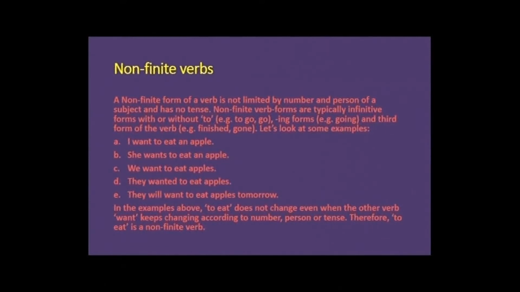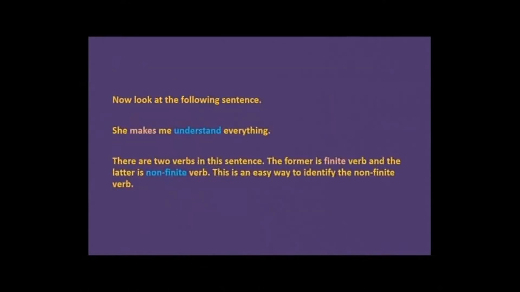Let us look at some examples. I want to eat an apple. She wants to eat an apple. We want to eat apples. They wanted to eat apples. They will want to eat apples tomorrow. In the examples above, to eat doesn't change even when the other verb want keeps changing according to number, person or tense. Therefore, to eat is a non-finite verb.